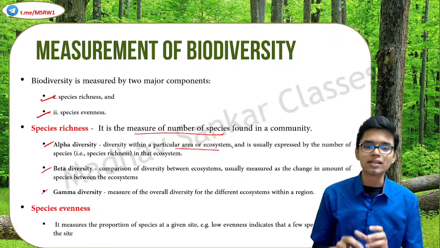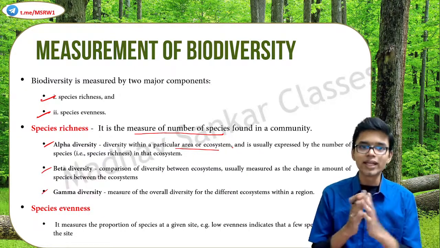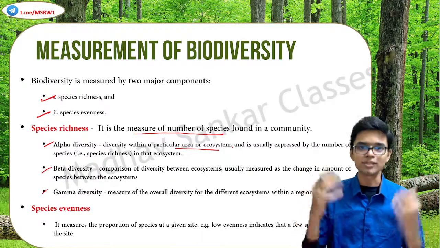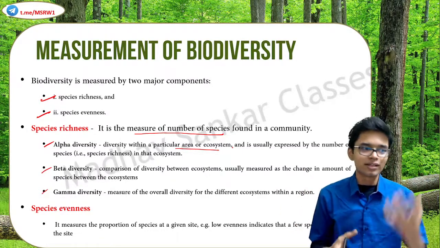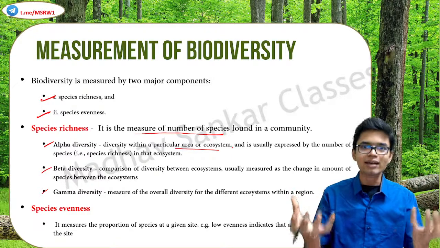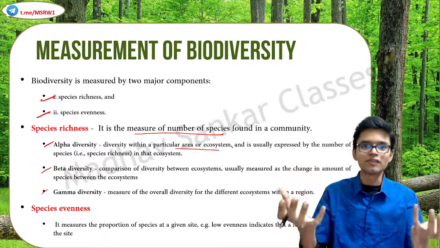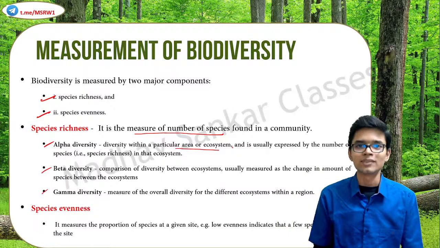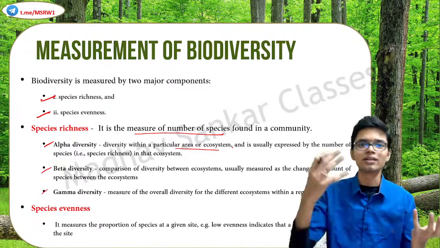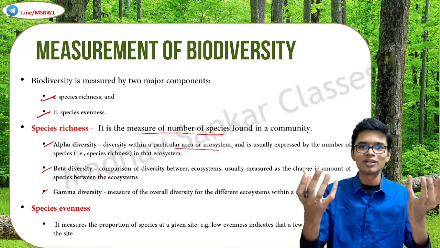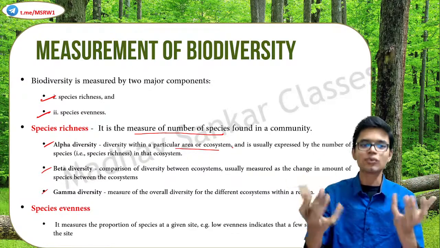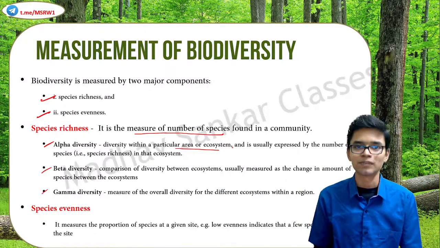Beta diversity is a comparison of diversity between ecosystems. Take 2 ecosystems and compare them based on species richness. This will give you beta diversity. Just as I mentioned earlier, compare a rainforest and a desert. This comparison is what beta diversity implies.